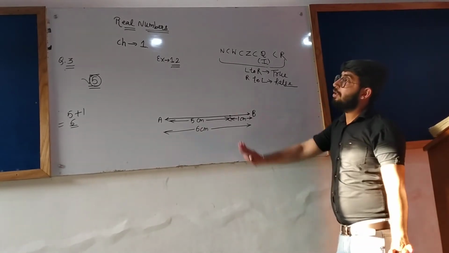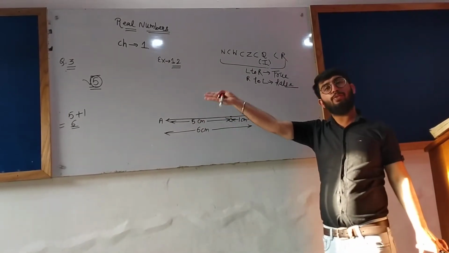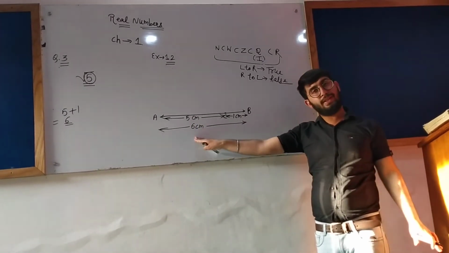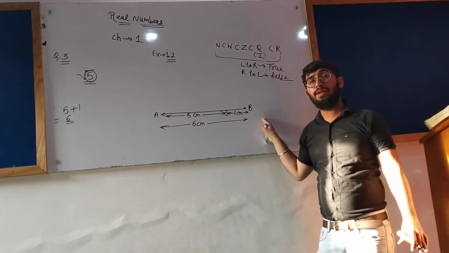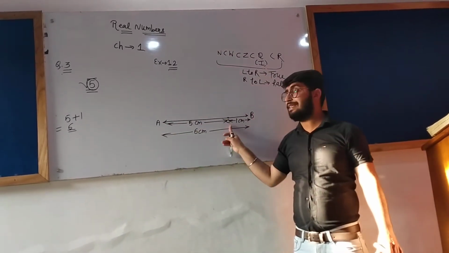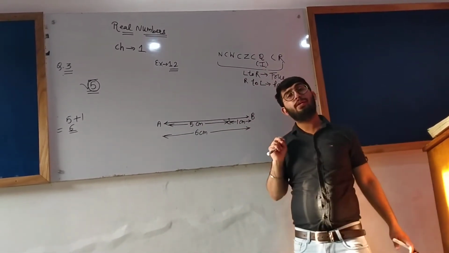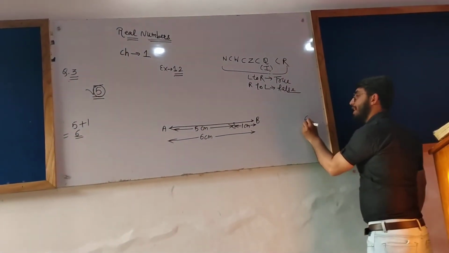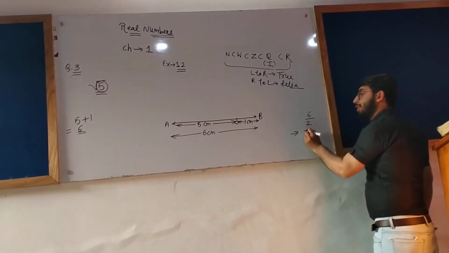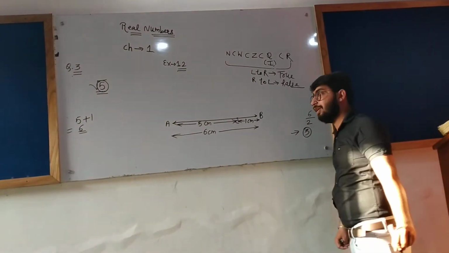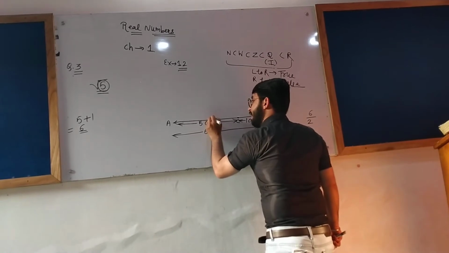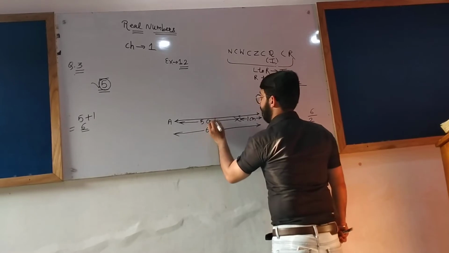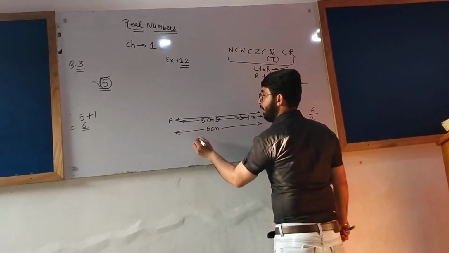What have we done so far? We want to represent root 5. We add 1 to it, giving 6. We have drawn a line of length 6 centimeter. Let this line be AB. Let us mark 5 centimeter as AC and 1 centimeter as CB. Now, the half of 6 is 3. With the help of the scale, mark 3 centimeter. Let this point be D.